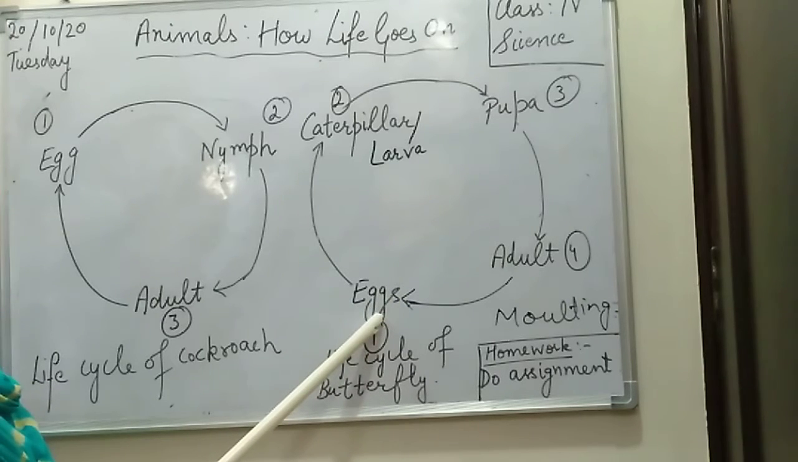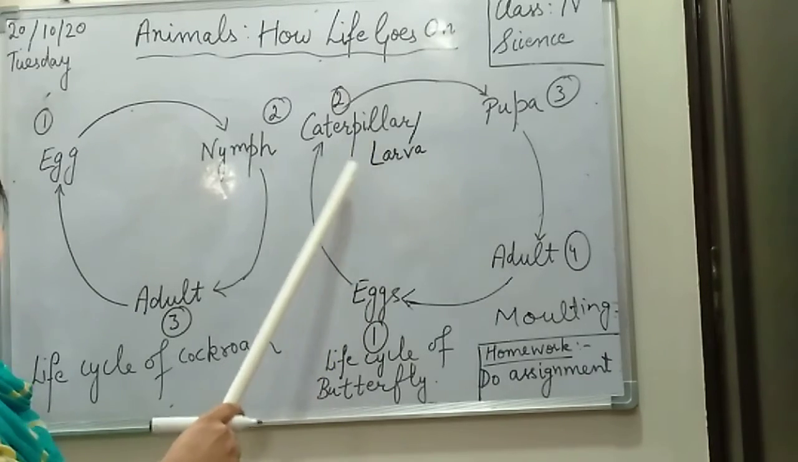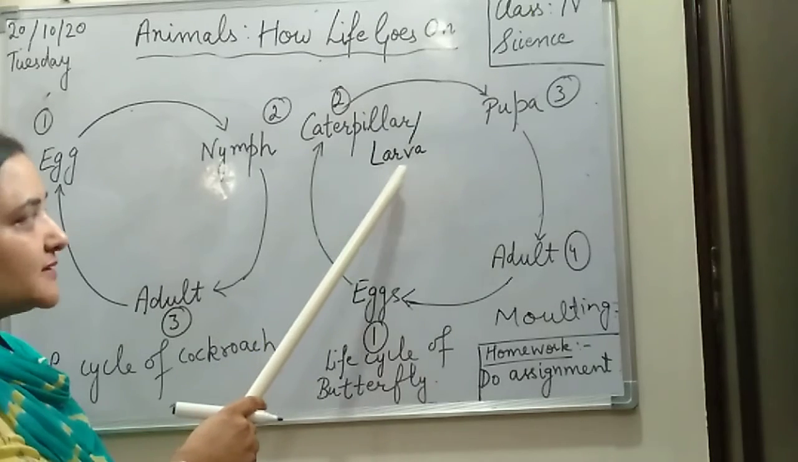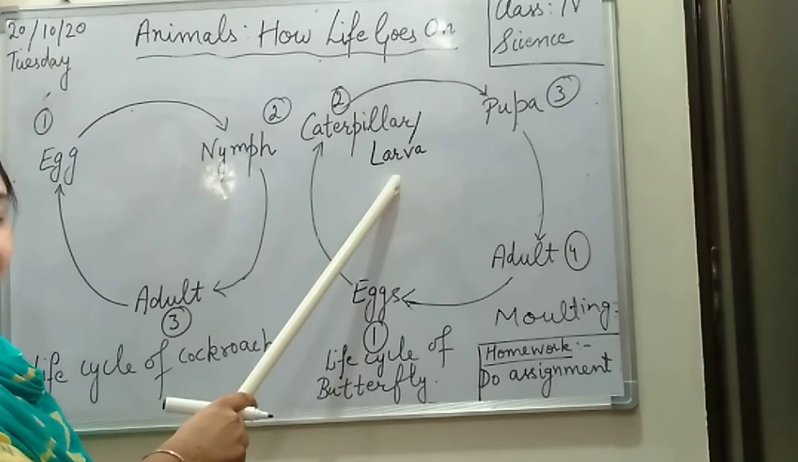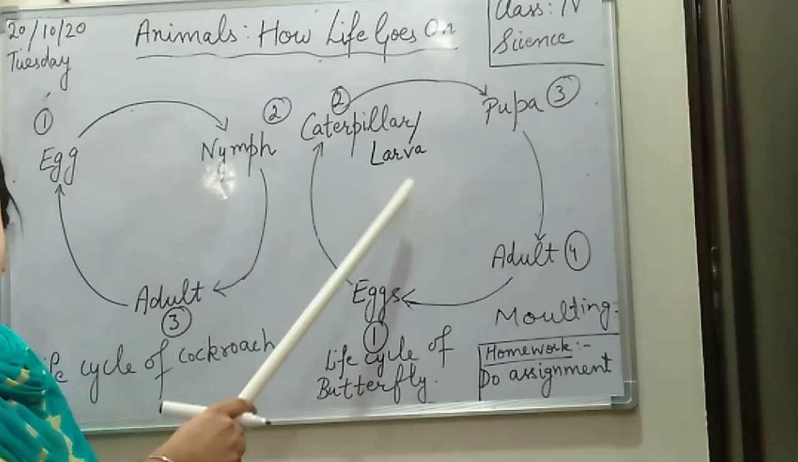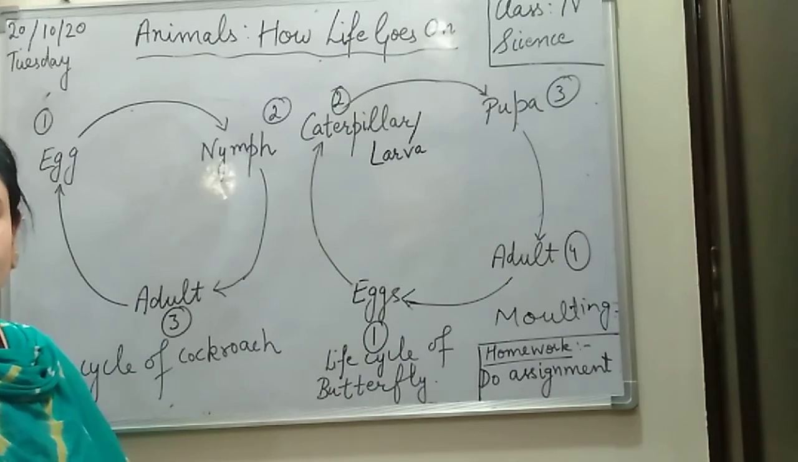Now from the eggs, the young one which comes out is called the caterpillar. Basically, the young one that comes out is called larva. What do we call it? Larva. Now this larva in case of butterfly is called caterpillar. The larva of a butterfly is called caterpillar, right?